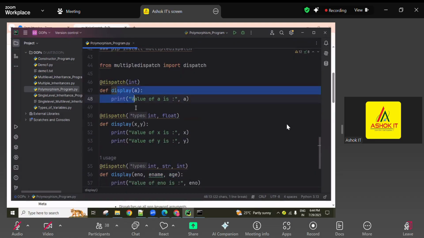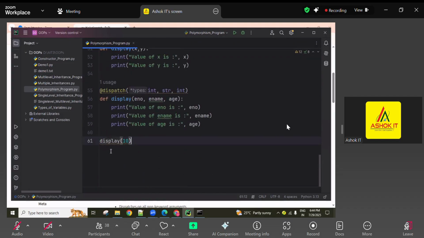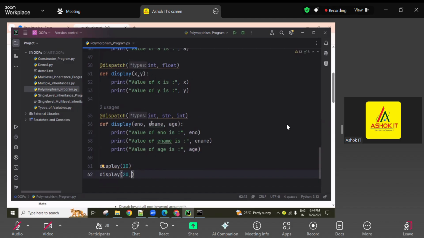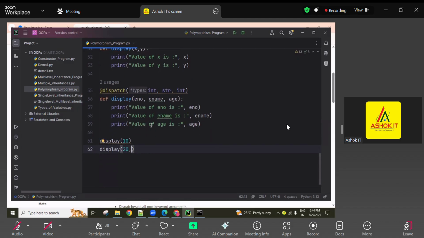The top one is executing. Okay, next, coming to display of, so one is the number, one is int, and which signature? The float signature. The second one is 30.50, so I gave a float, guys, float related.